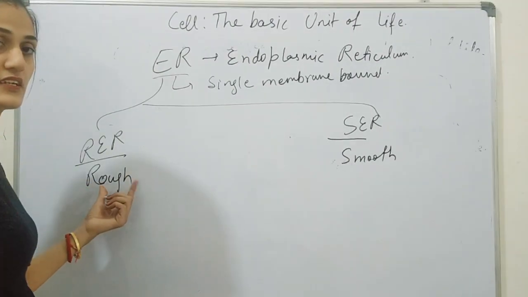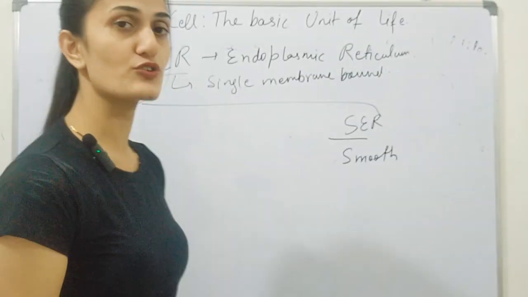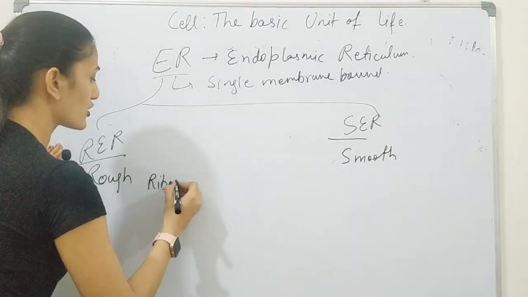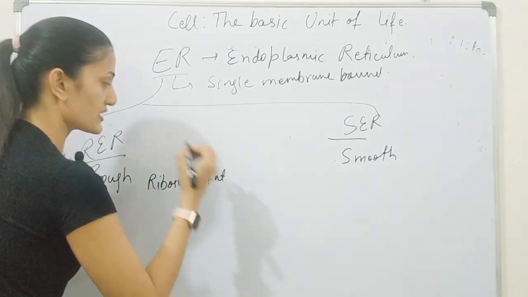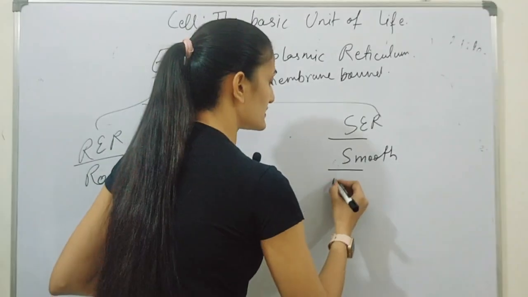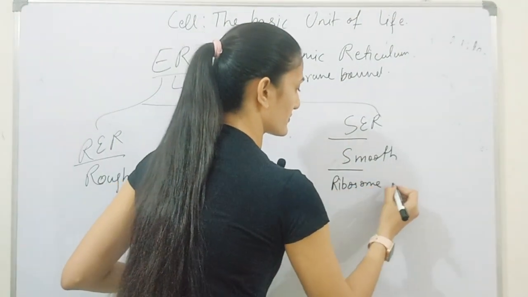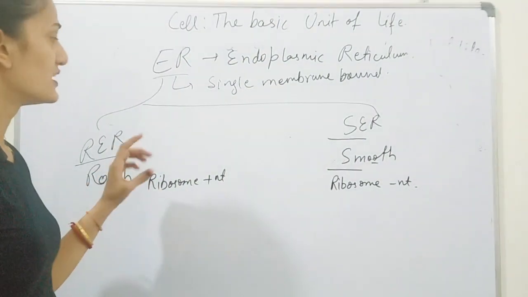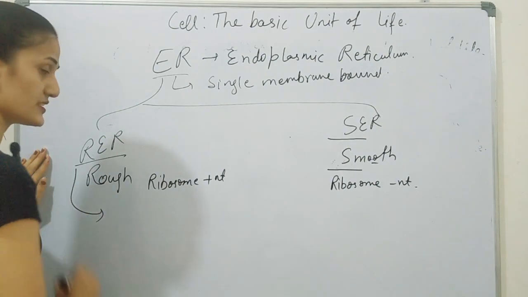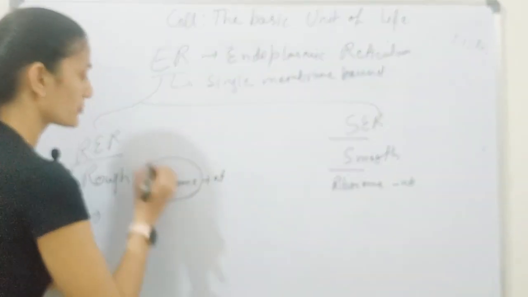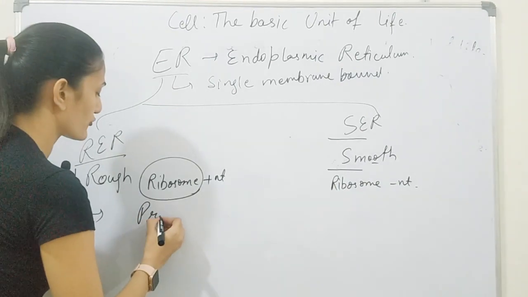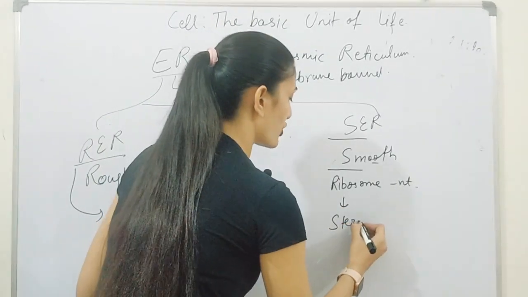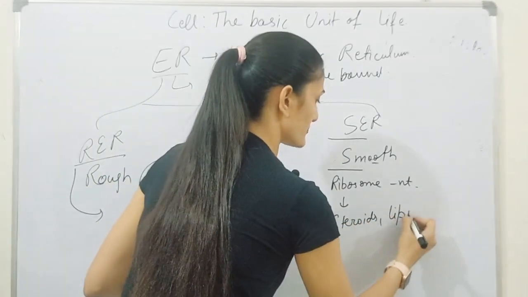This RER is rough in appearance because of the presence of ribosome. Hence, in RER the ribosomes are present, while in SER the ribosomes are absent. So it is smooth in appearance and it is rough in appearance. Now, the function of RER, because of the presence of ribosome, is the synthesis of proteins. And SER is involved in the synthesis of steroids and lipids.